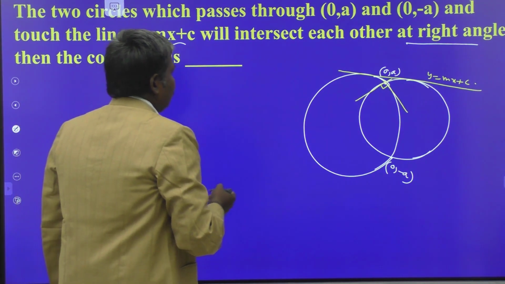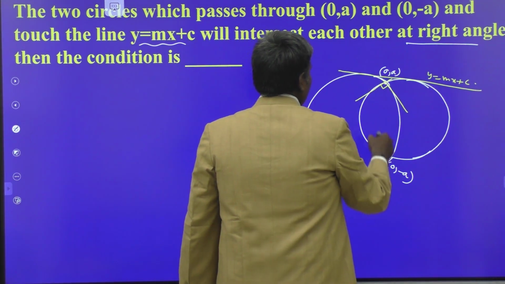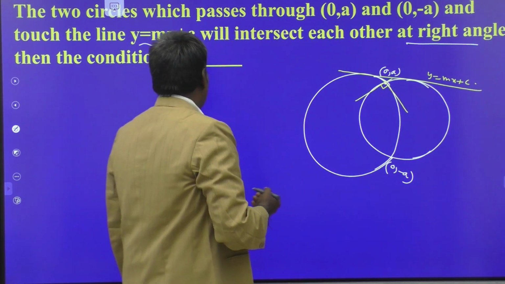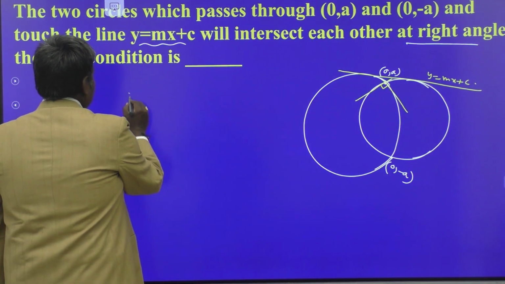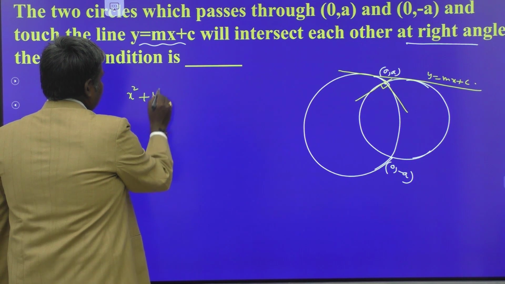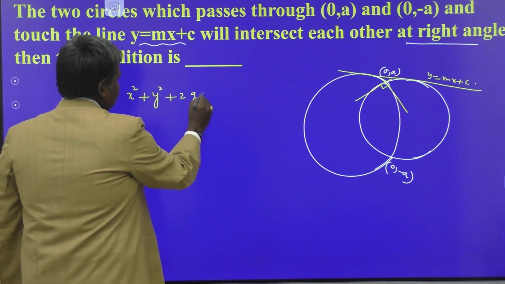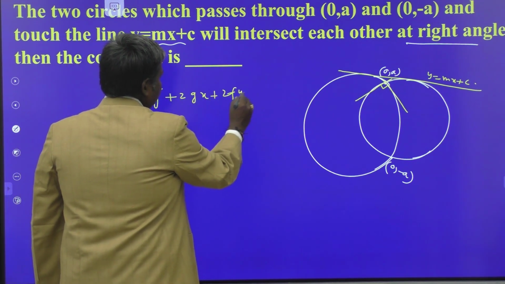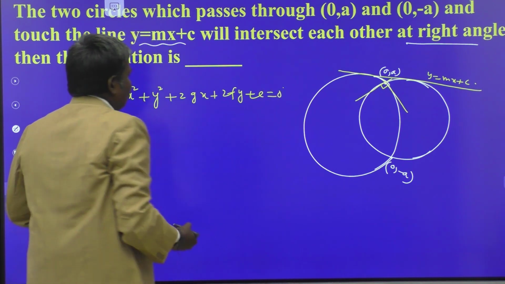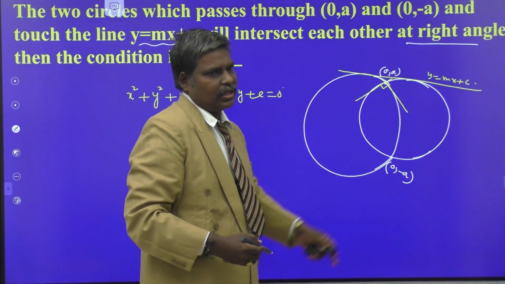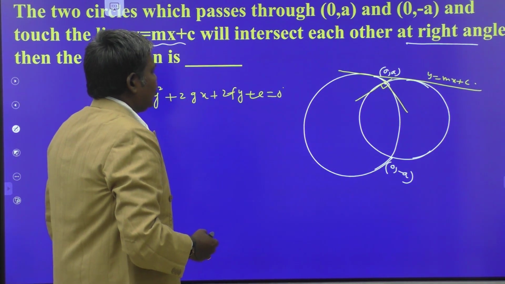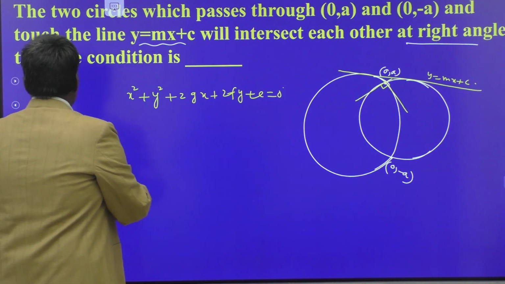We have to find out the equation of the circles first of all, passing through 0, a and 0, minus a. Equation of any circle in the standard form is what, my dears? x square plus y square plus 2gx plus 2fy plus c equal to 0. This is one of the circles among these two circles. And it is passing through what? 0, a and 0, minus a. Substitute them.